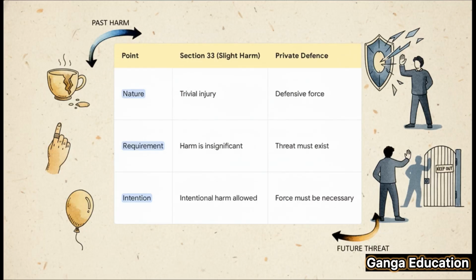Okay, this is another really important point, especially for your objective questions, because it's easy to confuse Section 33 with the right of private defense. Let's be very clear, Section 33 is a defense you use after a trivial harm has already happened. On the other hand, private defense is a justification you use to prevent harm from happening in the first place. They are completely different legal concepts that apply in totally different situations.